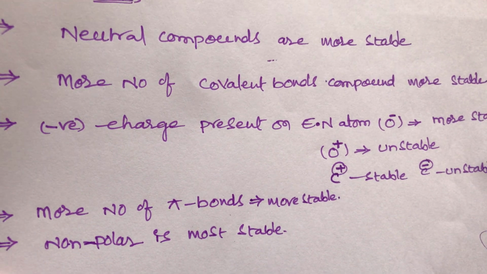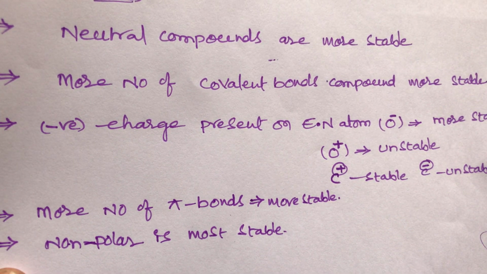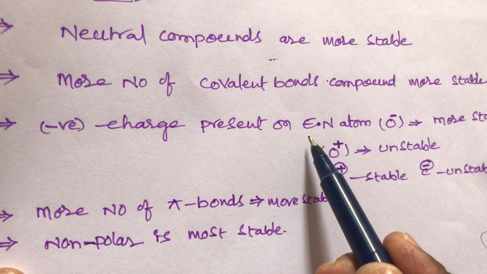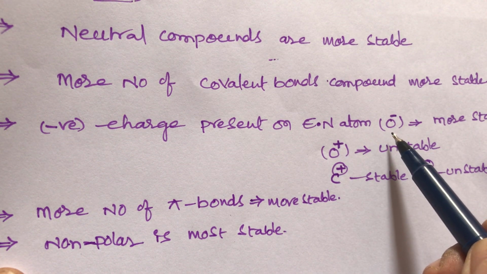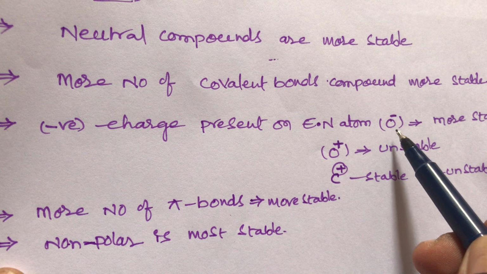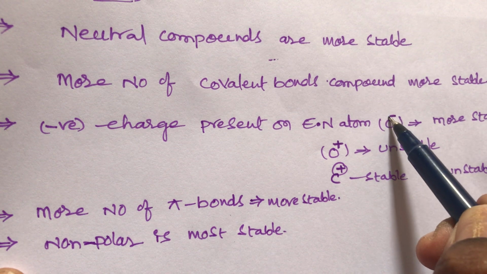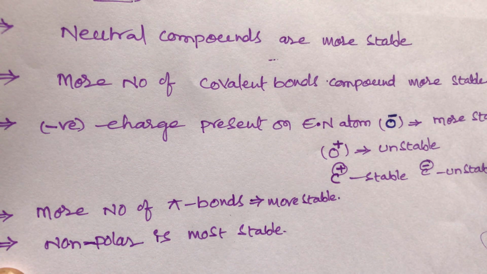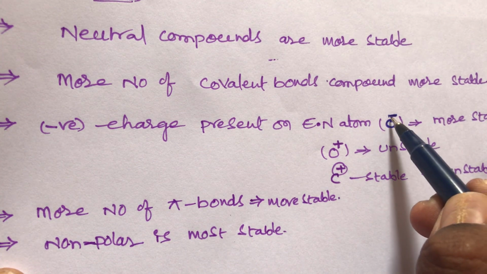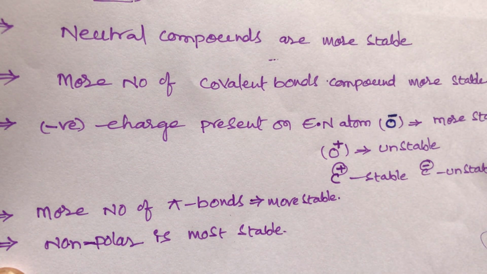Now the third point, students, a very important point: negative charge present on a more electronegative atom. Example, take oxygen. Oxygen is a more electronegative atom. So if oxygen has the negative charge, that is always more stable.